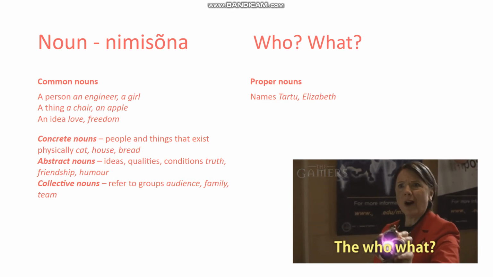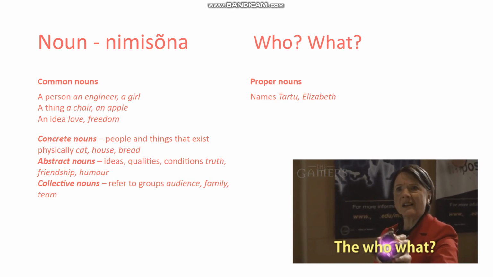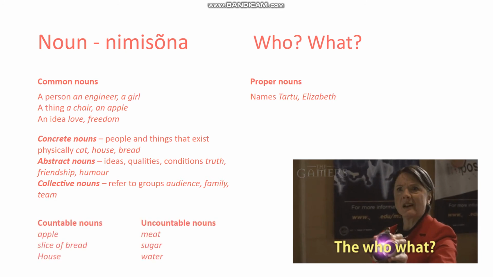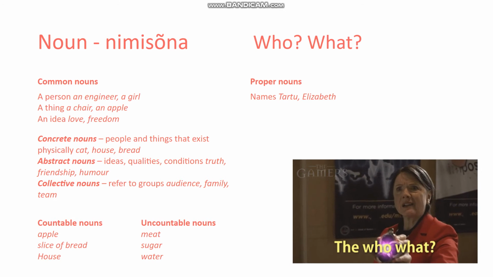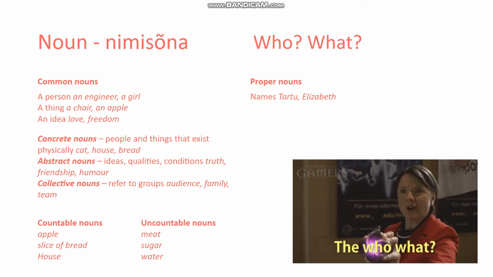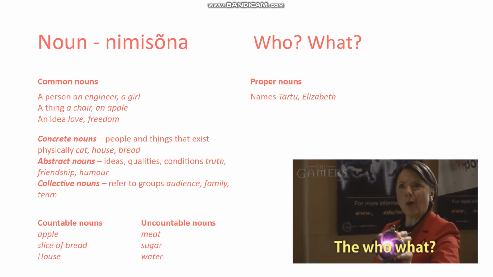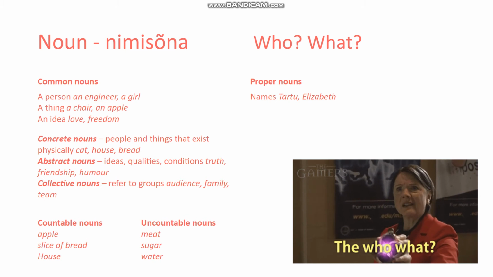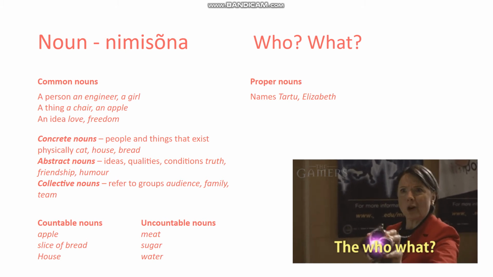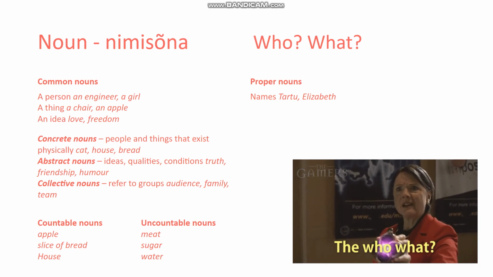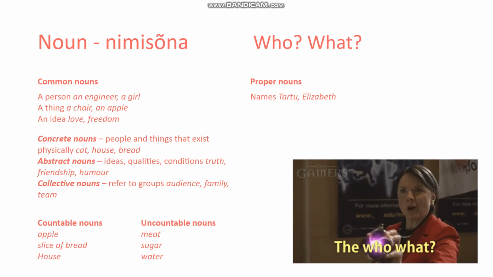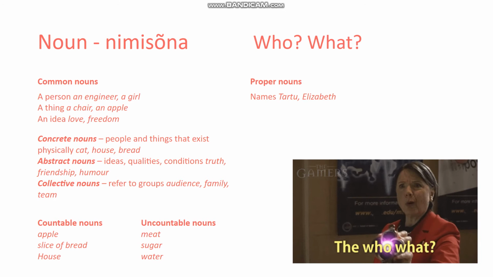Another way to describe nouns is more familiar to you. It's whether they are countable or uncountable. So countable nouns, as you can probably guess, are things you can count. 1, 2, 3, 4, etc. For example, I have 1 apple, you have 2 apples, we have 3 apples, and so forth.